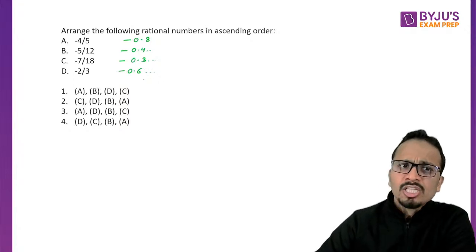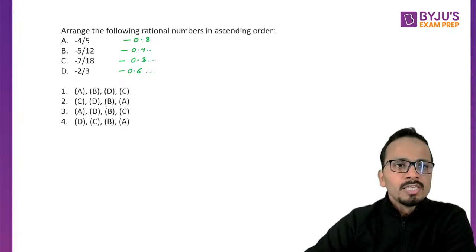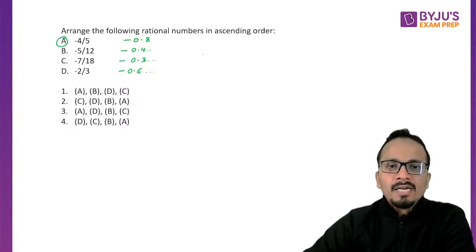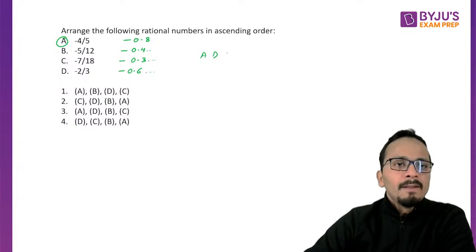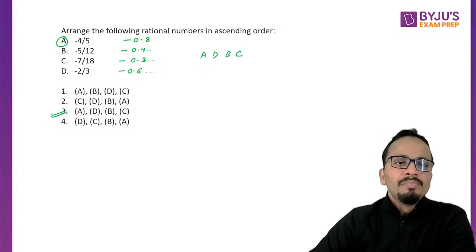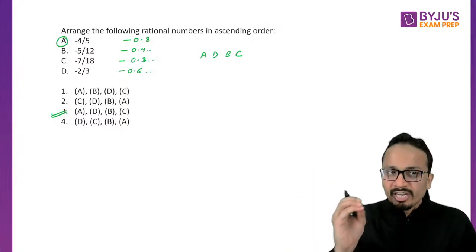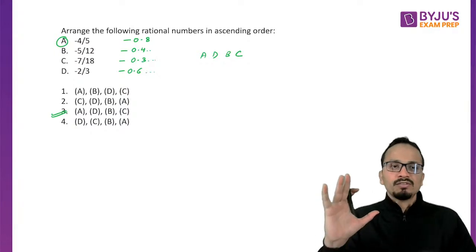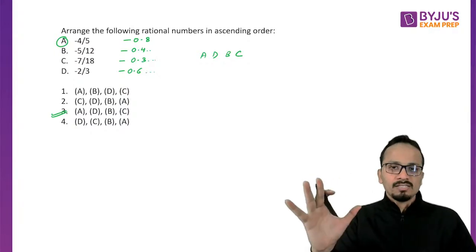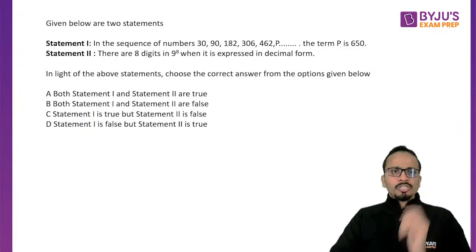So we have to arrange them in ascending order. That means smallest first. So smallest is A, then D, then B, and then C. So A, D, B, C. Answer will be option 3. I've just written the approximate values. I've not even written the exact values of these fractions, and I've got the answer. Okay, fine. Now moving on to the next question.